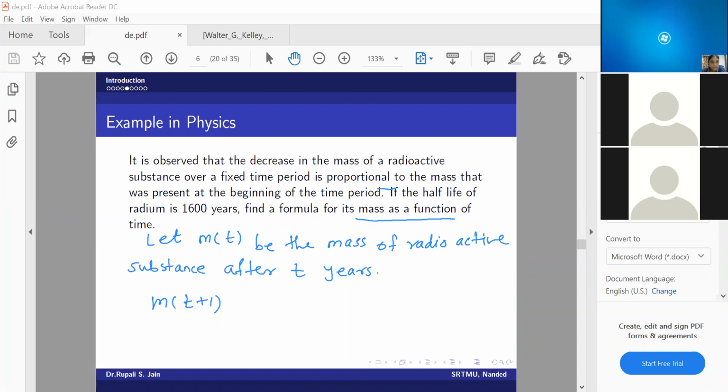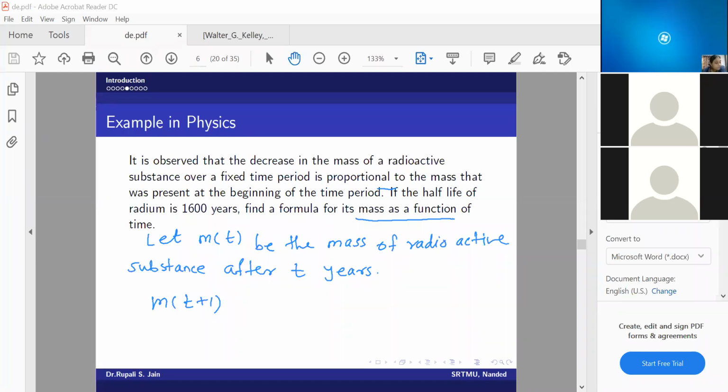Where is t now? So decrease means it will be like this, right? M of t plus 1 minus m of t. That will be my decrease in the mass, right?